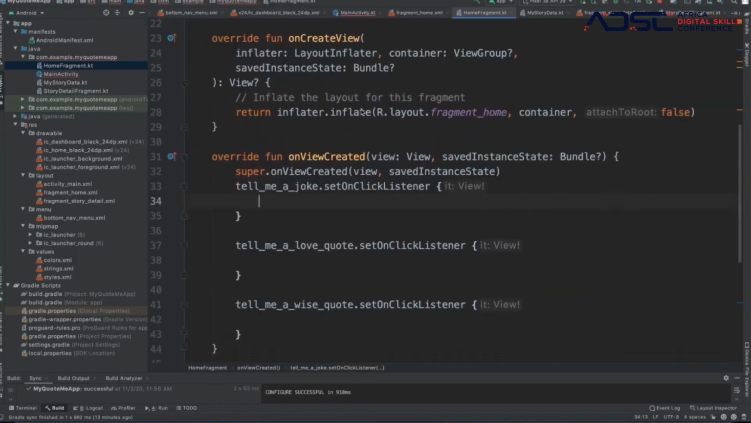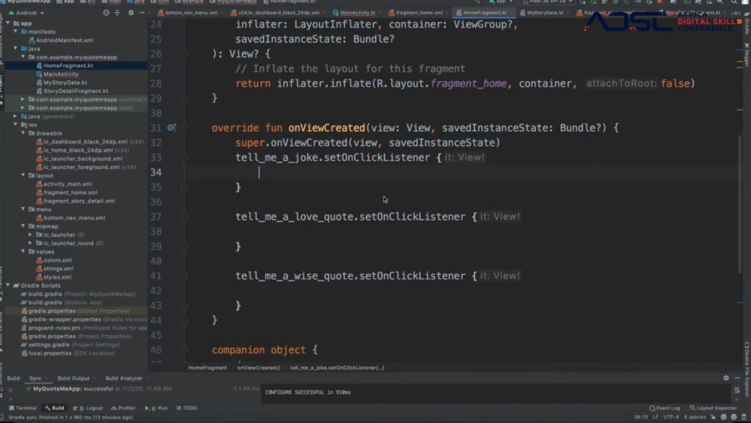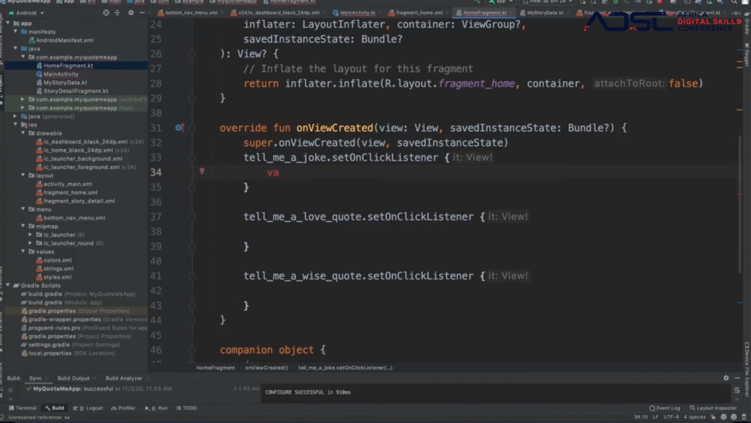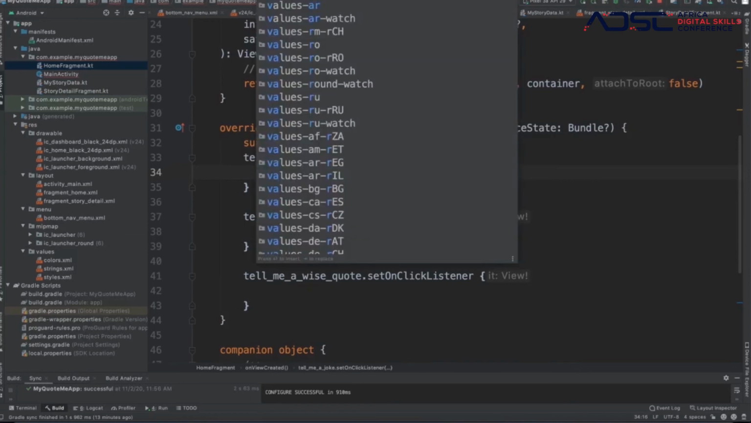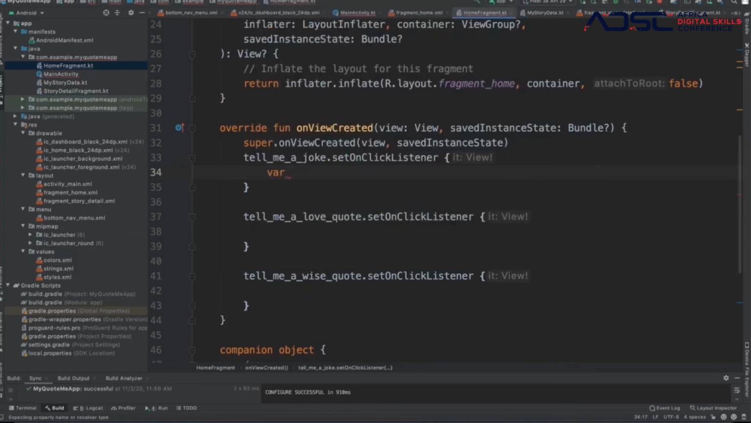This one is going to be a bit tricky, but if you follow me, what we want to do is, when we click on the tell me a joke button, we want it to go to the data, check if the type is a joke, and then pick a random joke from the jokes, right? So this is how we will program that. We're going to make a variable, my selected story data. We just give it a name, my selected story data.